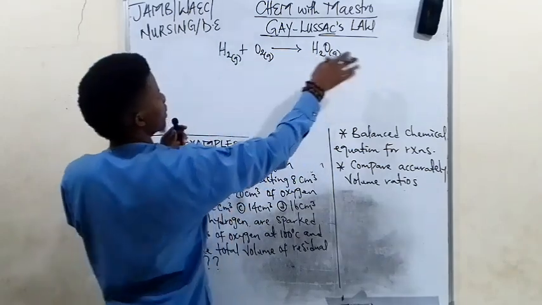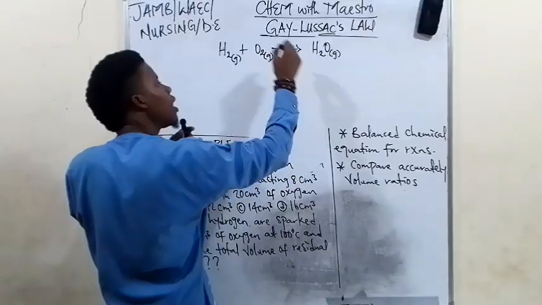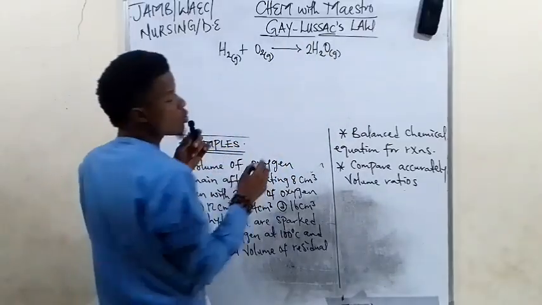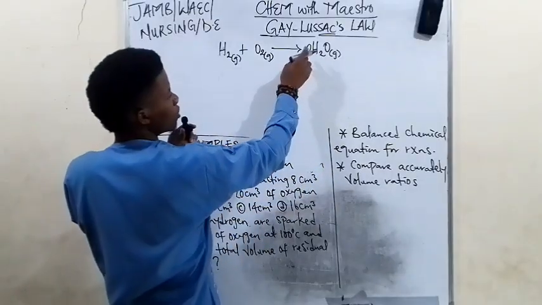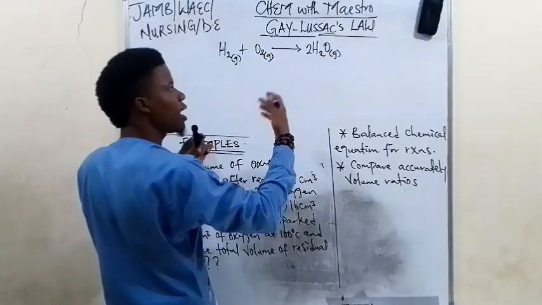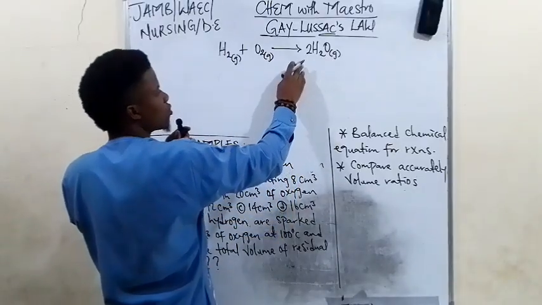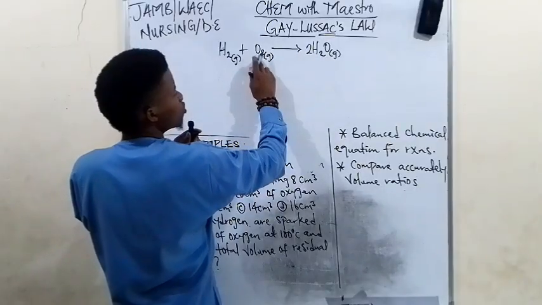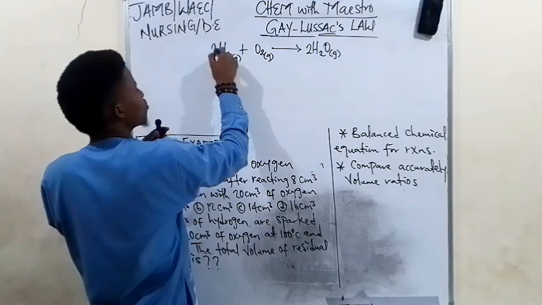Hydrogen is 2 at the left hand side, hydrogen is 2 at the right hand side. Oxygen is 2 at the left, oxygen is just 1 at the right. So put 2 here at the front for balance. Please don't add 2 as a subscript, don't add it below. Always put it in front, whatever number you're adding to make the equation balance. So hydrogen here is now 4, oxygen is 2, hydrogen here is now 4, so I'm going to put another 2 here.